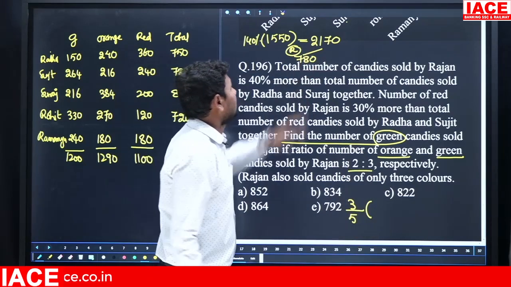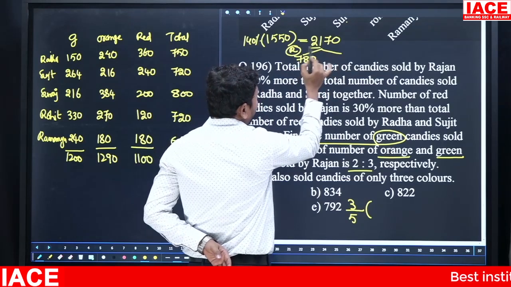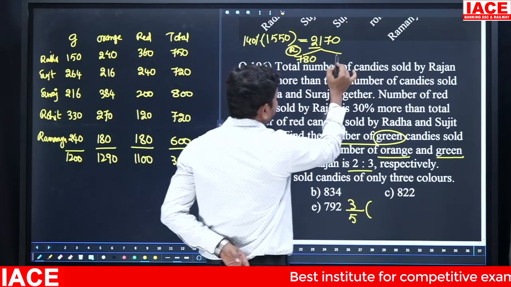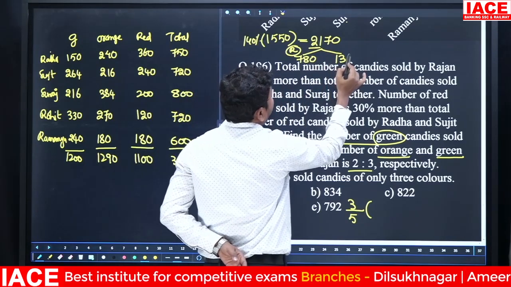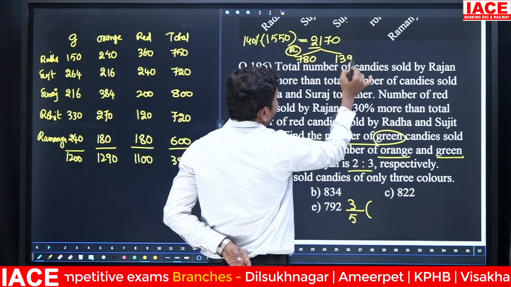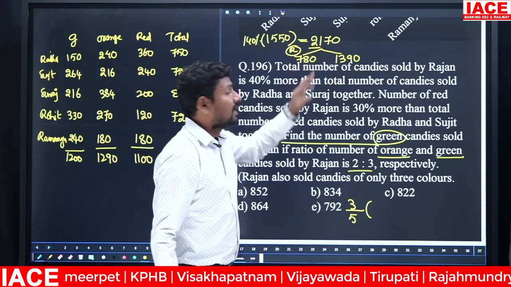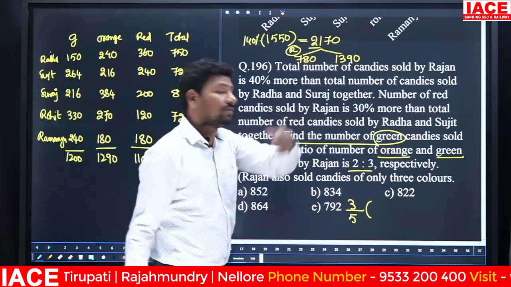From 2170, 780 will be removed, you will get 1390. Observe that 1300 plus 700 is 2000, 80 plus 90 is 170, 2000 plus 170 is 2170.